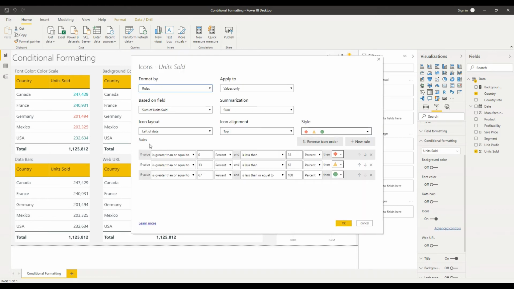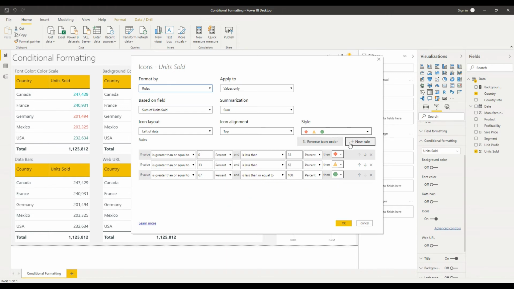Okay, so what are our options here? Well, let's look at rules first of all. So we've got 3 rules selected, and they're based on the percentage value of the maximum that each individual cell represents. So we're saying if we're in the bottom third, between 0 and 33%, then give me a red icon. If we're in the middle third, between 33 and 67%, give me an orange triangle. And if we're in the top third, between 67 and 100% of the maximum, then give me a green circle.